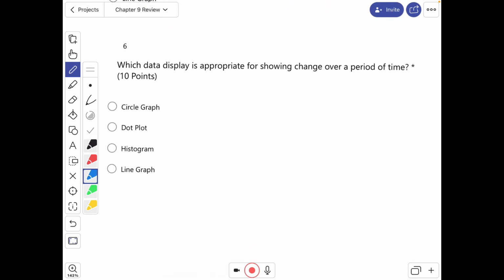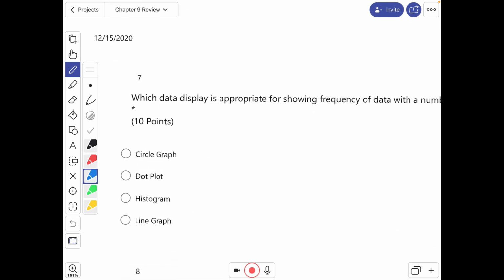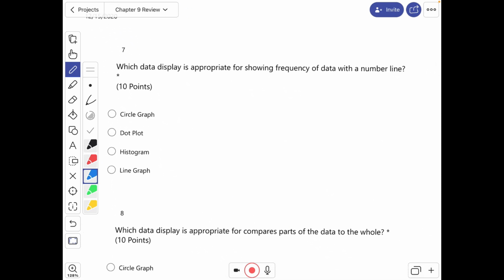Number 6, which display is appropriate for showing change over a period of time? Change over time is a line graph. And number 7 says which display is appropriate for showing frequency of data with a number line.